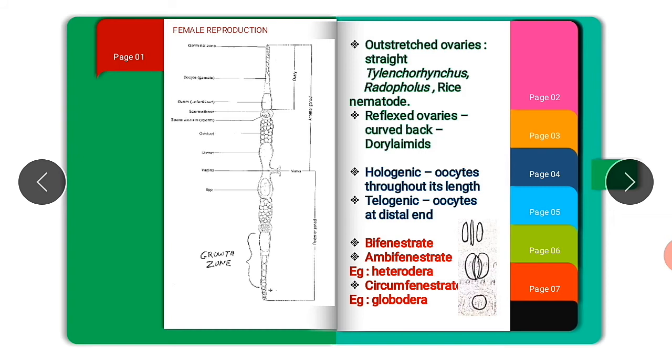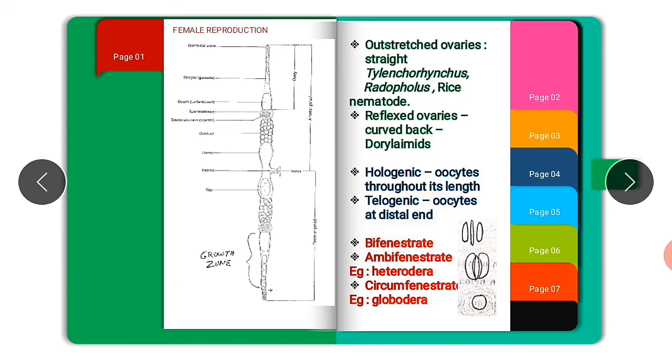And next one is the birth pore, that is fenestra. What is fenestra? It is a birth pore. Here we can see fenestral modification in the cyst, which is nothing but birth pore modification in the cyst. It is of three types. Bifenestra: in the first diagram we can see one opening here and another opening here, two openings. So bi means two fenestra or birth pore openings.